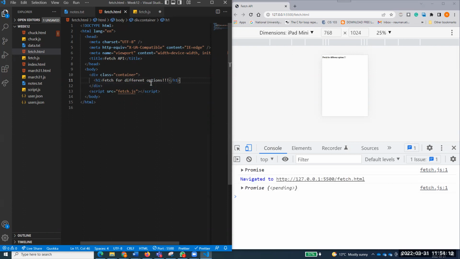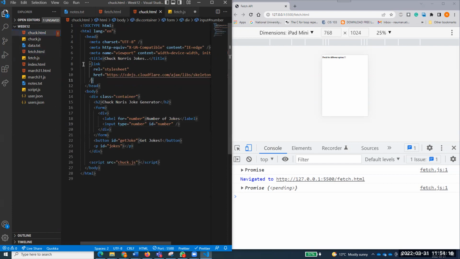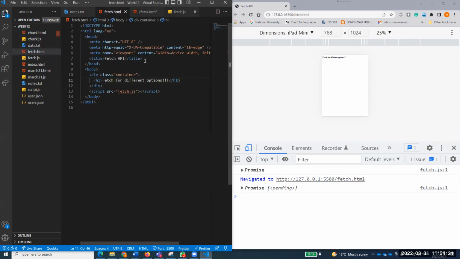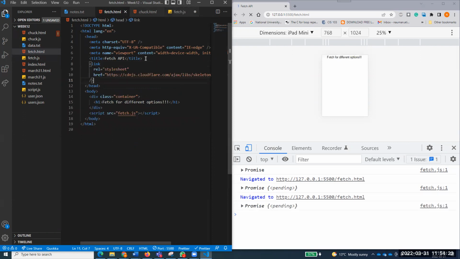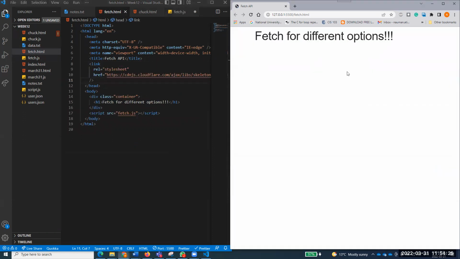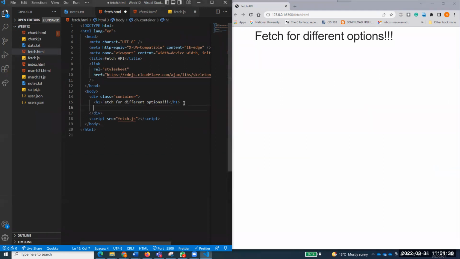I'm using fetch for different options, and again do the same thing of using the Skeleton CSS so that we don't need to look at bad HTML. We are always looking at some cool HTML, right? So fetch for different options.